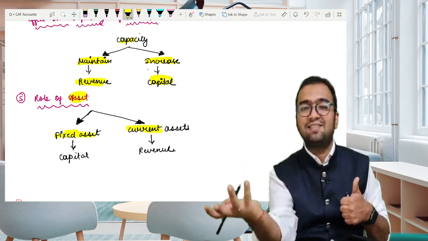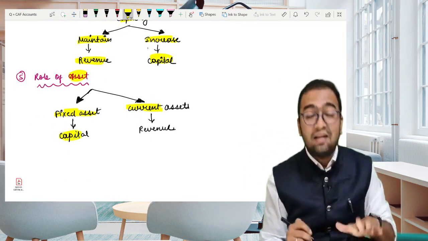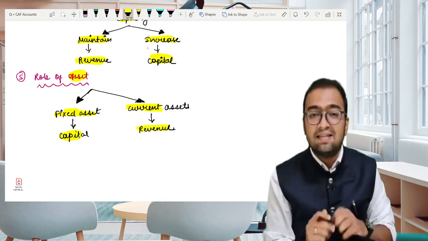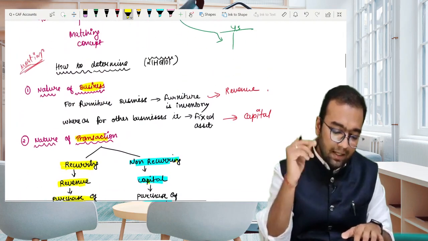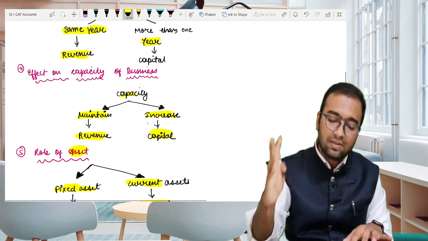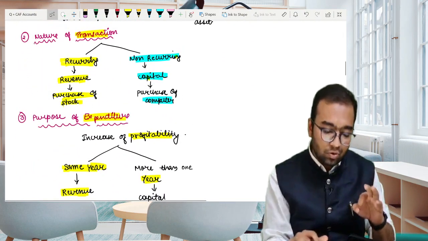If it is a fixed asset, then it would definitely be classified as capital, and if it is a current asset, then it would be treated as revenue expenditure. So only 5 points, I repeat: nature of business, nature of transaction, purpose of expenditure, effect on capacity of business, role of assets. Only these 5 points you should know.